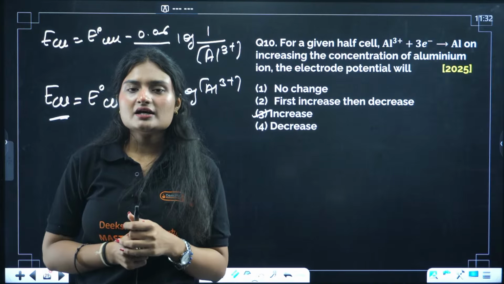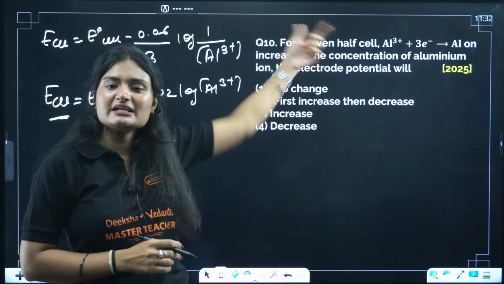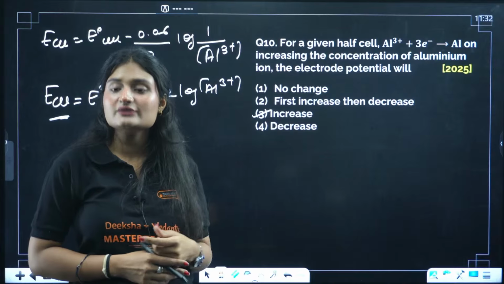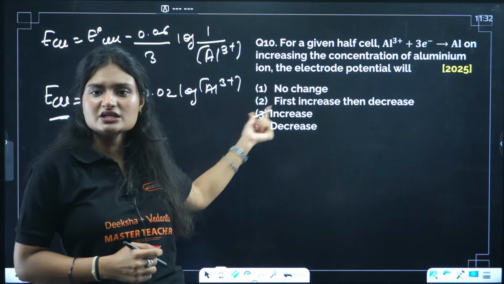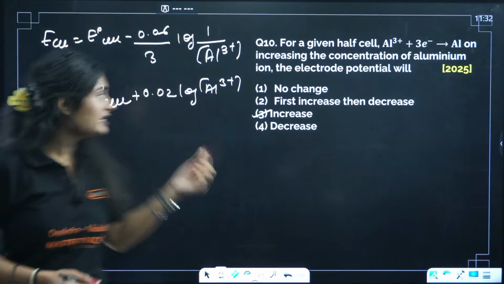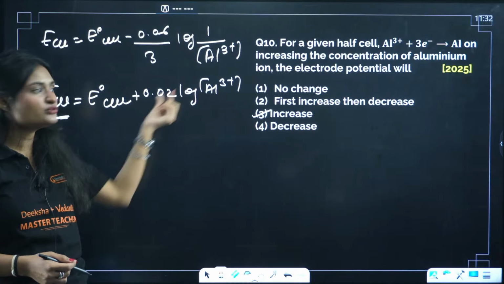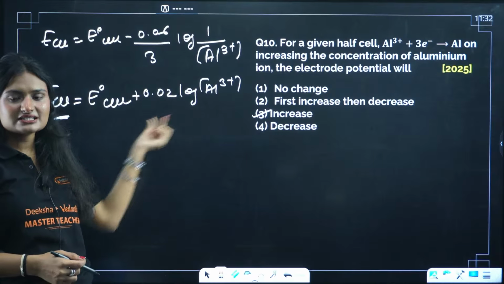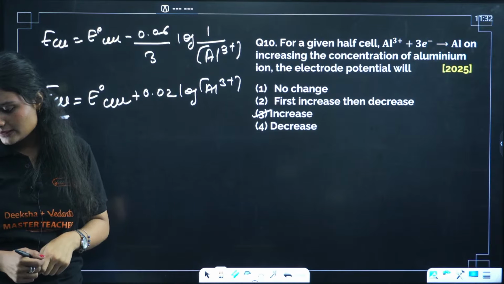You can't generalize it because sometimes there will be other ions; here only aluminum is there, you might have silver there, copper also there, then what will you do? Then you'll have to calculate using this formula only. You put the value and you see which is directly related, which is indirectly related. If this was minus here, then the case would be different, right? If this was minus, then you want the low concentration, so that less amount gets subtracted from the E naught cell. Okay?